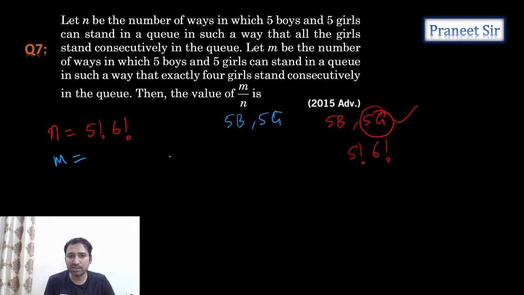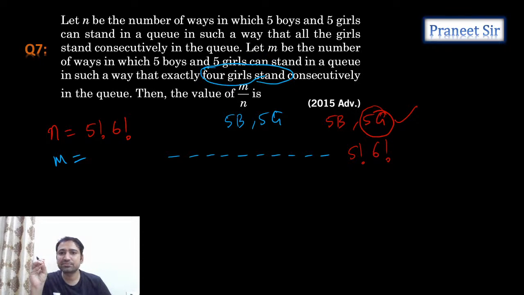Out of these, exactly 4 girls should stand consecutively. So what we'll do is, we'll make 4 girls in one bundle.